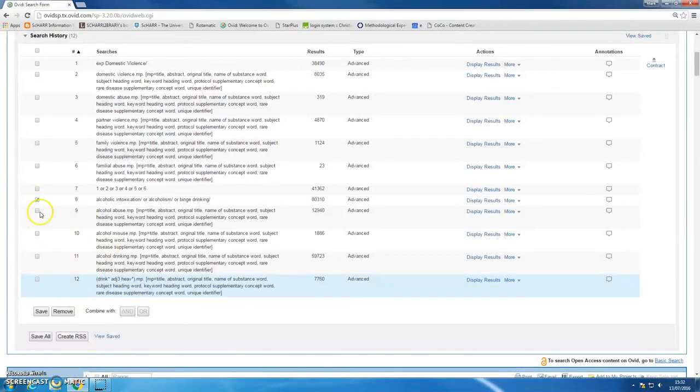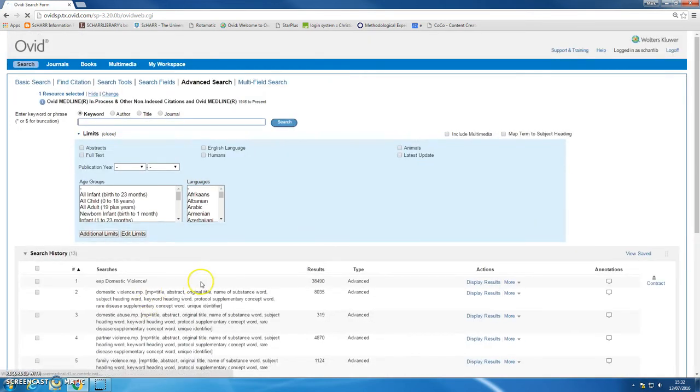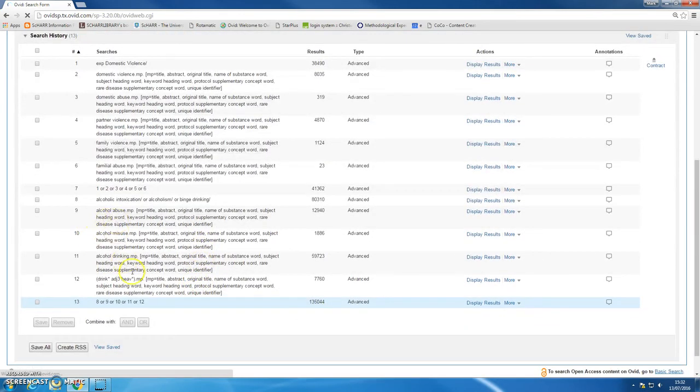And now I'm going to combine all of the searches I've done around drinking alcohol. Okay, so again I'm going to combine these with OR, because I don't mind if an article talks about alcohol abuse or heavy drinking or alcohol intoxication. Any of those things are going to be good enough for me. Right, so I've now got a grand total about domestic violence and a grand total about alcohol abuse. And these are 2 separate concepts. I'm interested in articles that mention both of those things, so I'm going to combine them with AND.